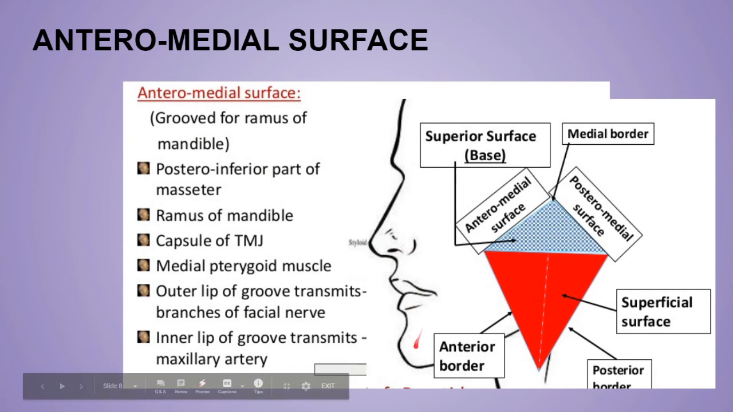Now just imagine what else can be present over here at this anteromedial surface. So there will be of course ramus of the mandible, masseter muscle for mastication, and the TMJ, temporomandibular joint, especially the capsule of it, and the medial pterygoid muscle. And I told you before that it is having 2 lips, outer lip and the inner lip. So the outer lip of the groove transmits the branches of the facial nerve, and the inner lip the maxillary artery. So just imagine the things: of course, ramus of the mandible, then the capsule of the TMJ, masseter muscle, medial pterygoid muscle, and the outer lip for the facial nerve and inner lip for the maxillary artery.